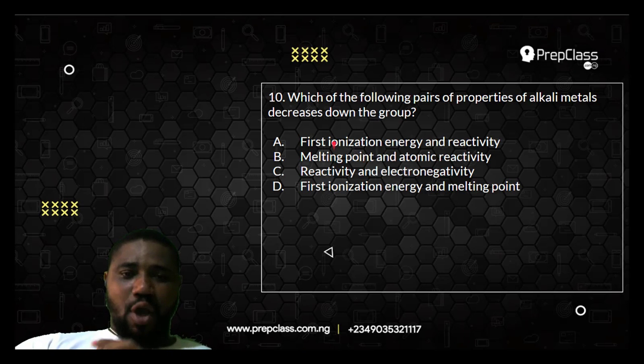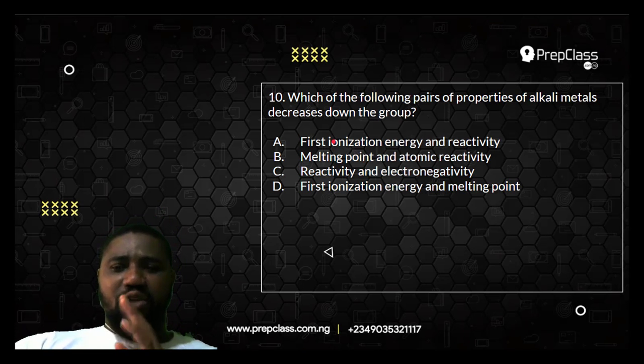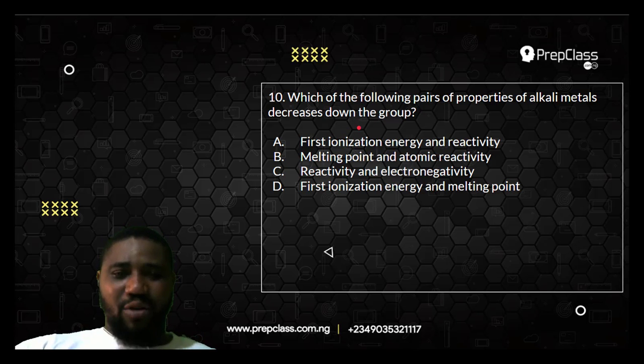Number 10. Which of the following pairs of properties of alkali metals decreases down the group? They are asking you each of all these properties. Which one decreases down the group?